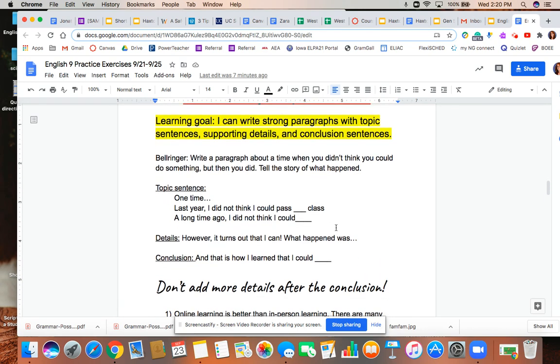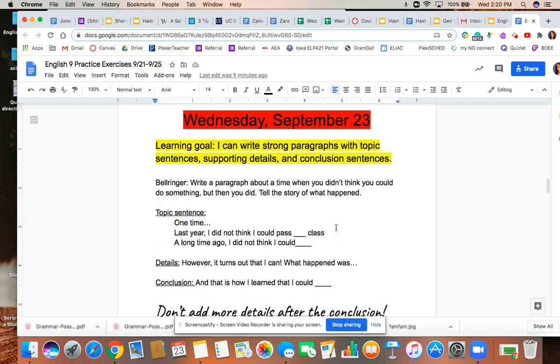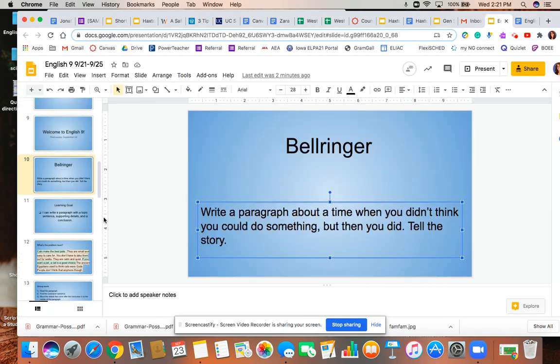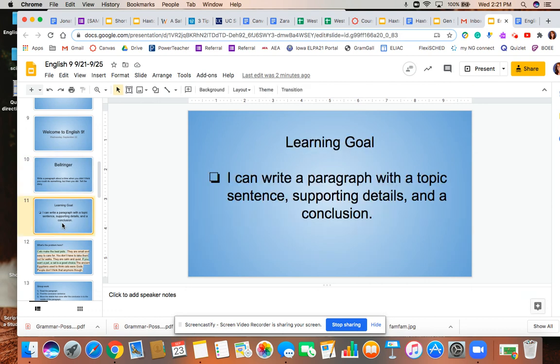We spent a few minutes writing our bell ringer. Remember, if you don't finish the bell ringer in class, you can always finish it outside of class. After we finished the bell ringer assignment, we looked again at our learning goal for today and for this week. The learning goal is this: I can write a paragraph with a topic sentence, supporting details, and a conclusion.